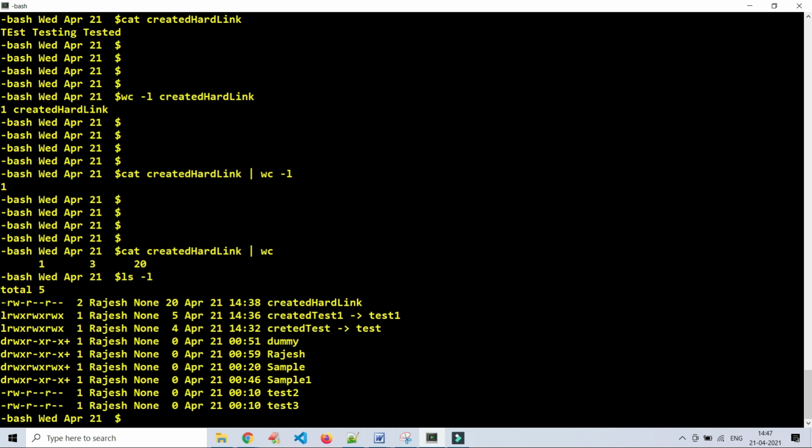This is called the first column. For every record, the first column indicates the file permission. This permission is only related to this specific file.